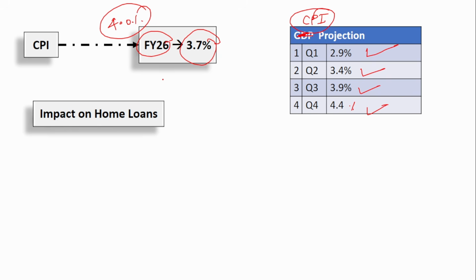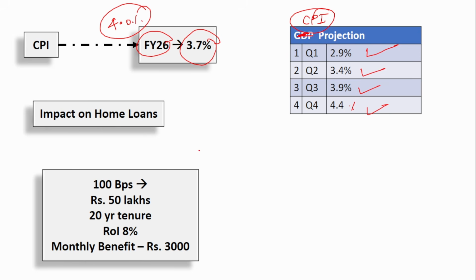Now we saw that the repo rate reduced, right? So how will it impact home loans? There has been an overall reduction of 100 basis points. In this monetary policy committee meeting it was 50 basis points, and in the previous monetary policy committee meeting also it was reduced, right?